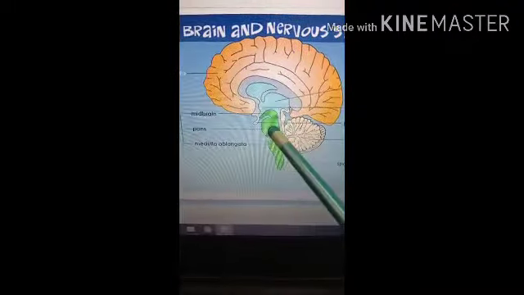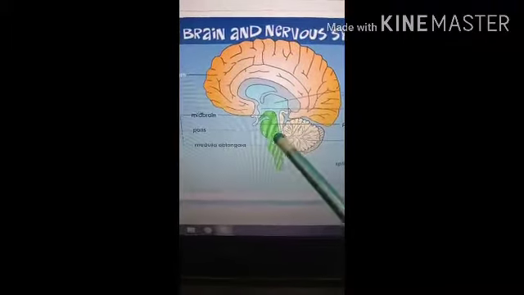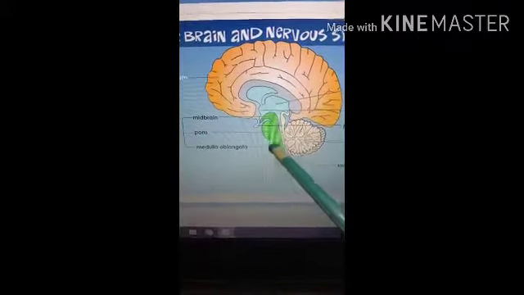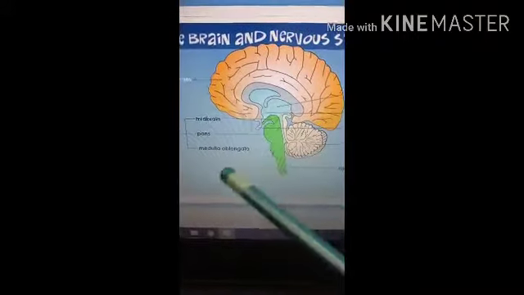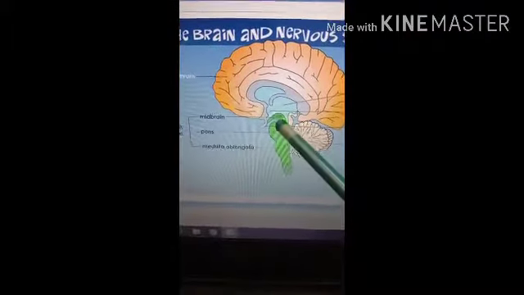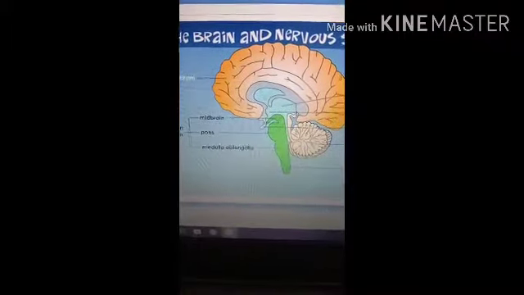The midbrain, pons, and the medulla: totally these are three parts of the brain. It is called the brain stem. The green color total part of the brain is called the brain stem. And the hindbrain includes the pons, medulla, and the cerebellum. So these three parts that are included are called the hindbrain.